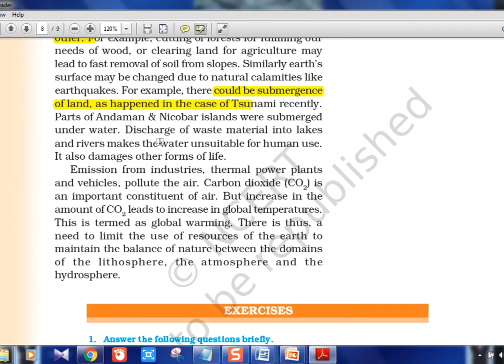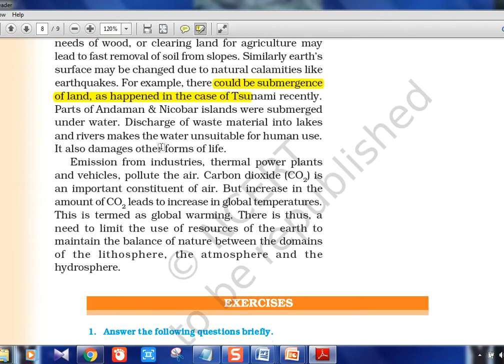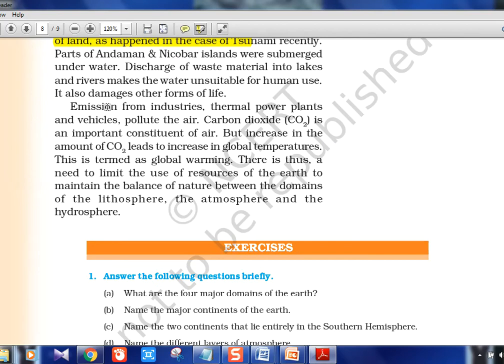Okay, like you know the Indira Point, which is the southernmost point of India, now it is submerged. Now it is not there, because of the tsunami in 2004. So like that. Then emissions and all these things which we do from the land, it's actually polluting the air, also polluting the water.